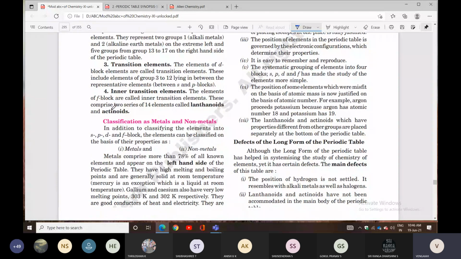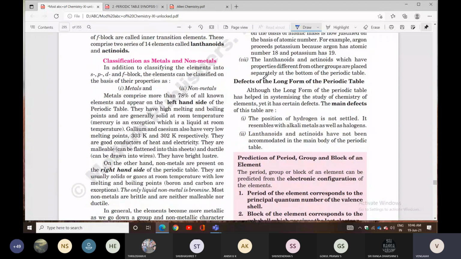It resembles alkali metals as well as halogens. Lanthanides and actinides have not been accommodated in the main body of the periodic table, so they are arranged separately. Next one is the position of hydrogen also not settled. Okay? Yes.